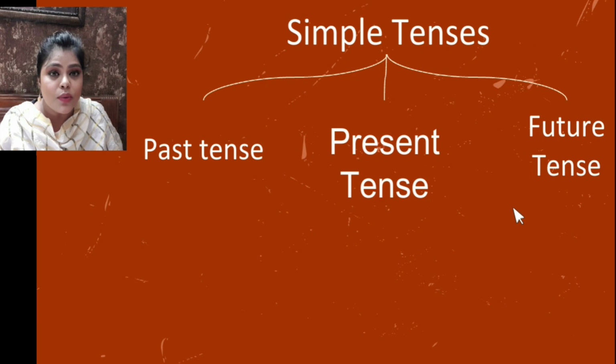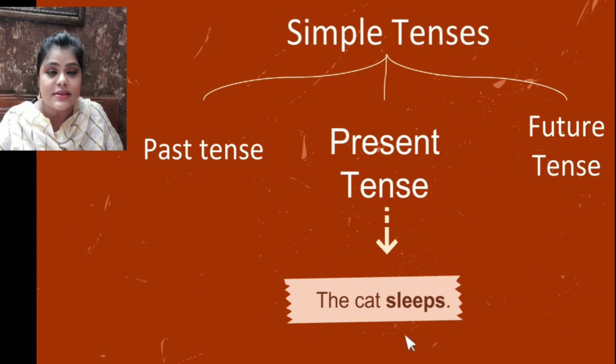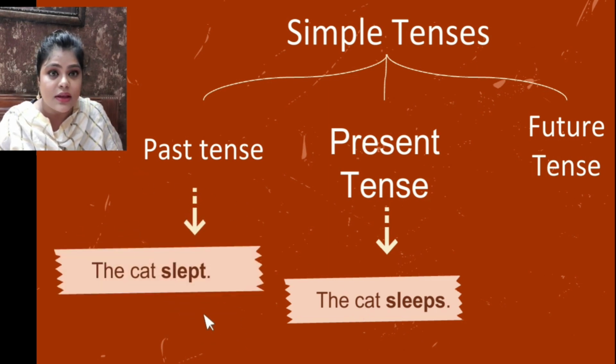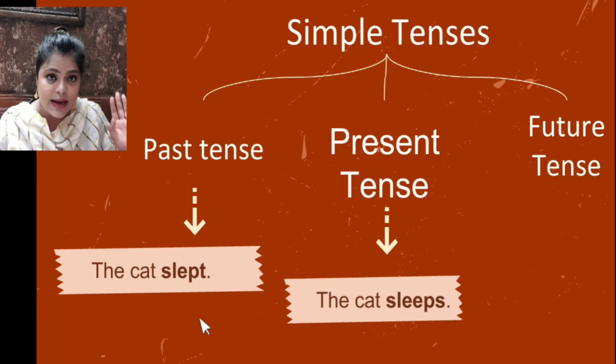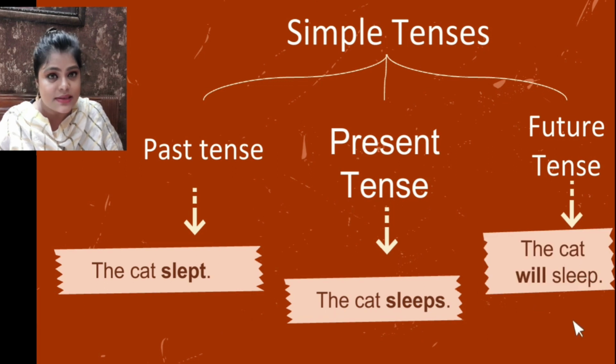Okay. So, let's see a few examples. Present tense. The cat sleeps. Now we're talking about the present tense. The cat sleeps. Past tense. The cat slept. Now it's over now. The cat slept. Now future tense. The cat will sleep. Talking about the future. The cat will sleep.